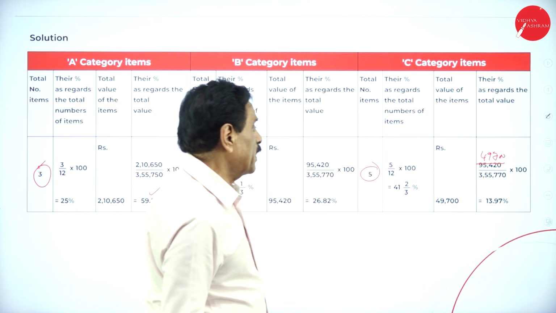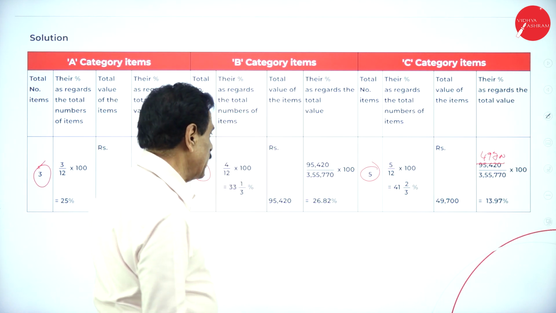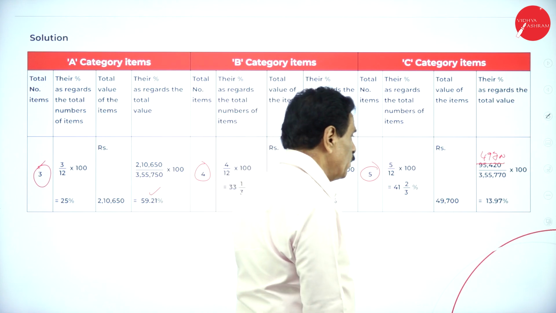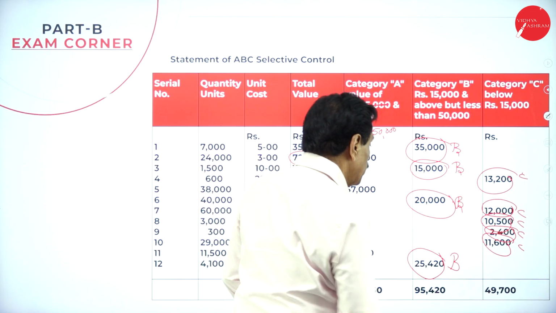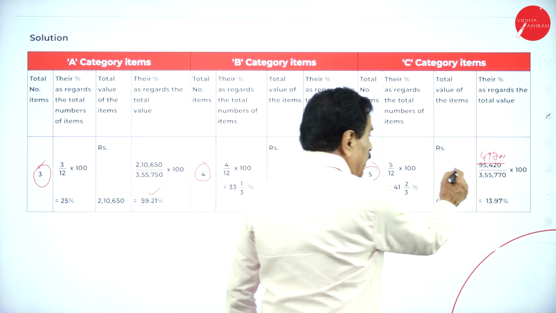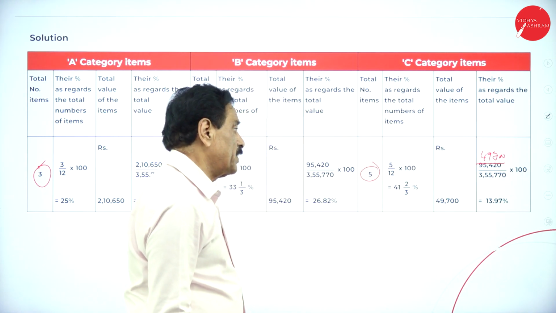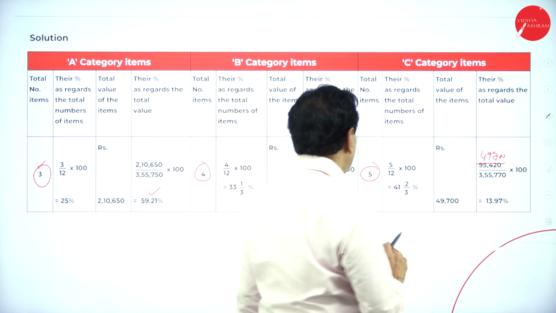It works out to 13.97%. So if you add all, it will be equal to 100%. So C you have to do carefully: 49,700 divided by 3,55,770 into 100. So this is an easy way of doing.